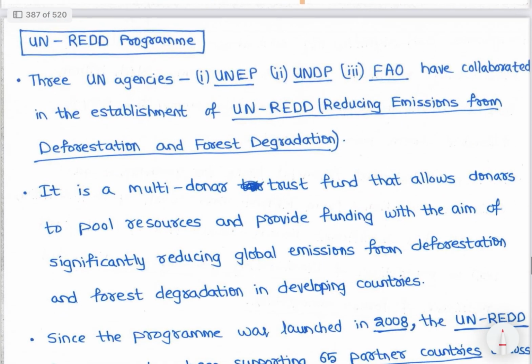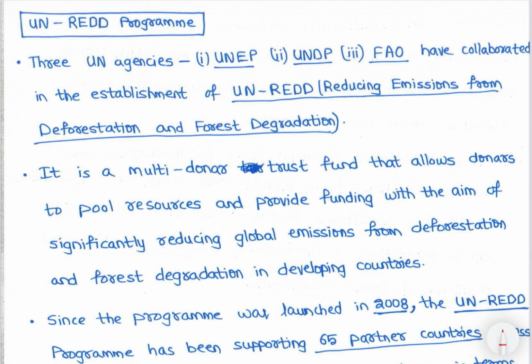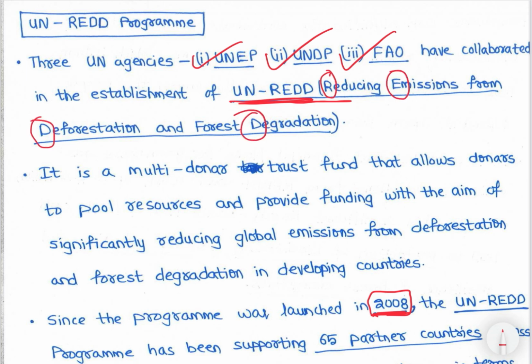See, the UN-REDD program was launched in 2008, right? So 2008 में launch किया. ये क्या है UN? Let's study. Three UN agencies, that is UNEP, UNDP and FAO, have collaborated in the establishment of UN-REDD, that is reducing emissions from deforestation and forest degradation.